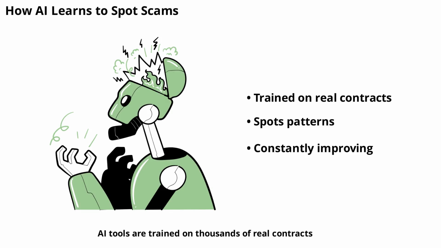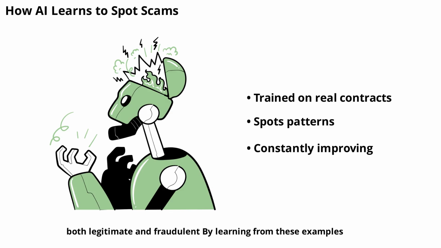AI tools are trained on thousands of real contracts, both legitimate and fraudulent. By learning from these examples, the AI becomes adept at spotting patterns and anomalies that indicate a scam. This ongoing learning process makes AI an ever-improving ally in scam detection.